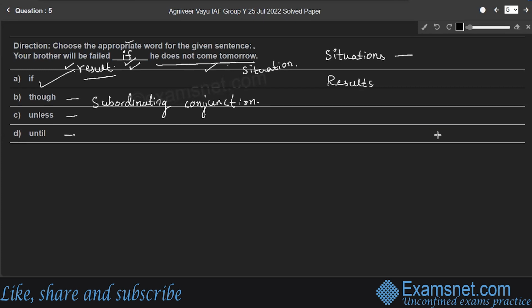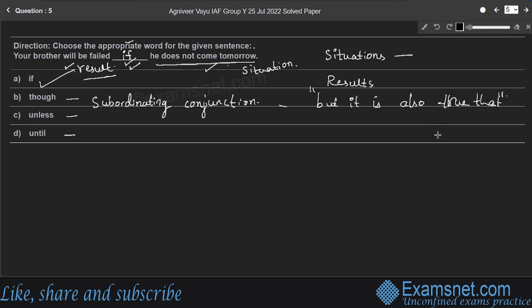When the though clause comes after the main clause, it can also mean, but it is also true that. For example, we didn't make any profit, though nobody knows why. But it is also true that nobody knows why.